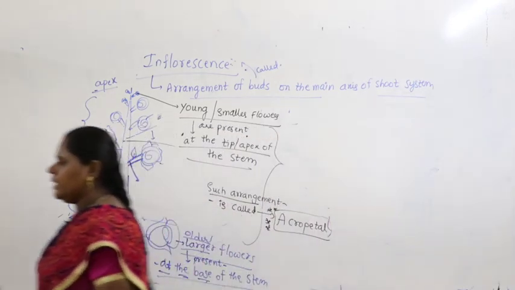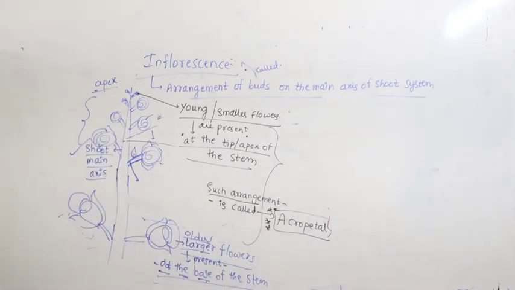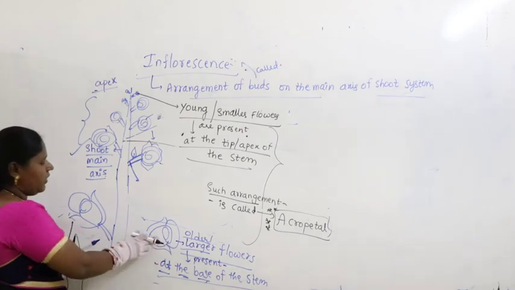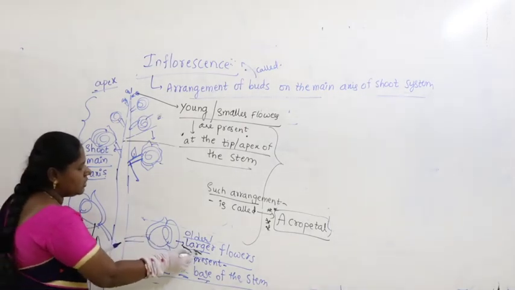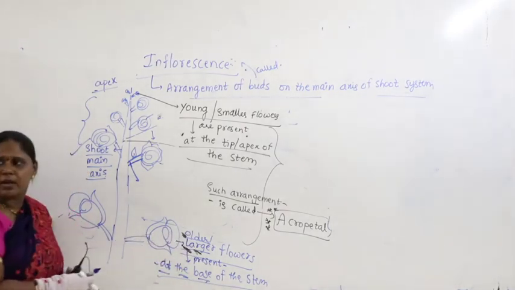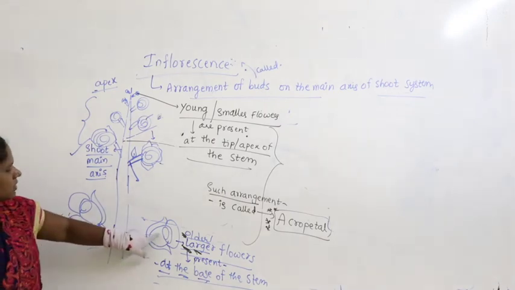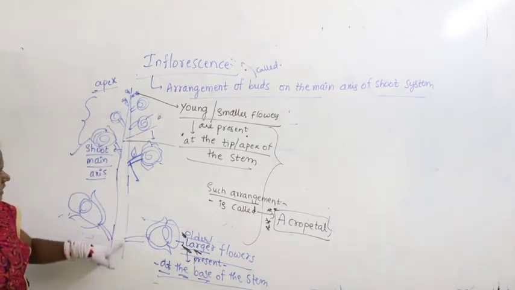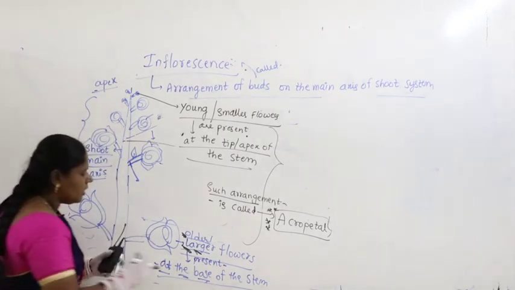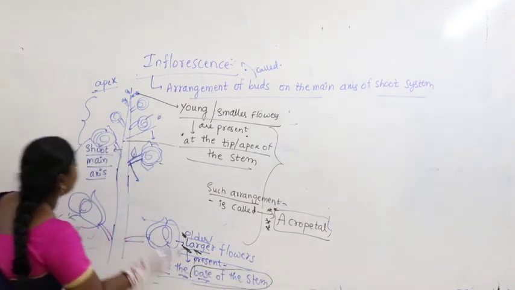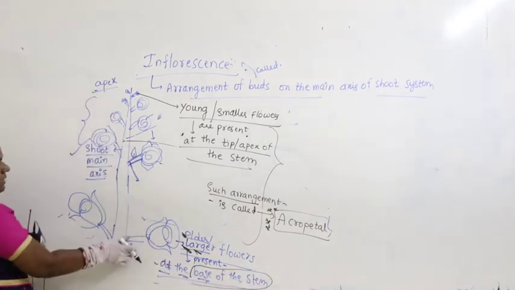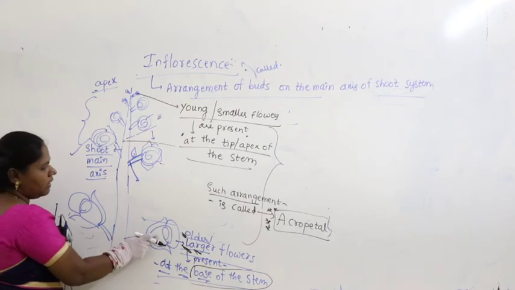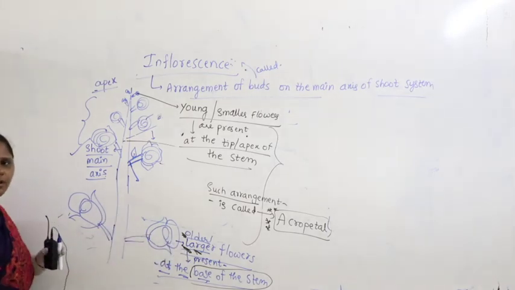You can see very clearly, older flowers are larger flowers. Where are they present? They are present at the base of the stem. This is the stem. At the base of the stem you find older flowers or larger flowers.